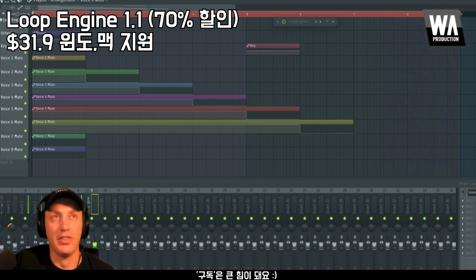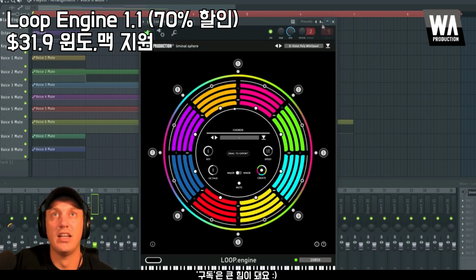Anyway, not the most beautiful thing I've ever created, but just wanted to show you an example where I am muting different voices. Well, actually unmuting them to bring them in one at a time as the progression goes on. And then we have a key change over here. As you can see, if I show you when I open Loop Engine, you can actually see it happen. Have a look at the key here.